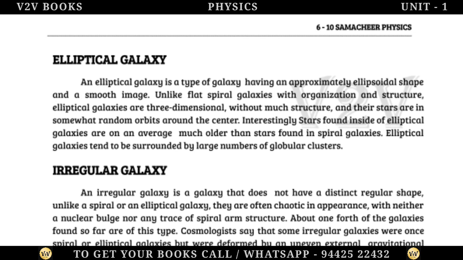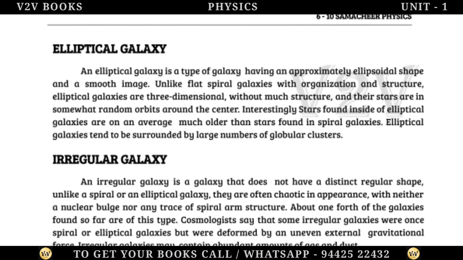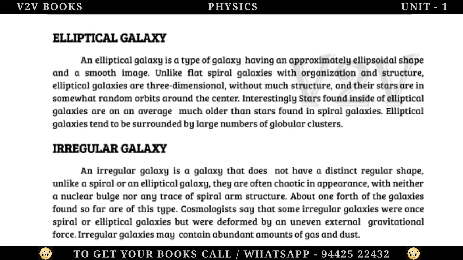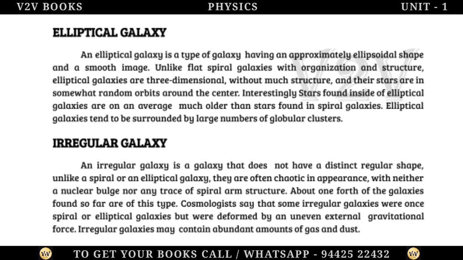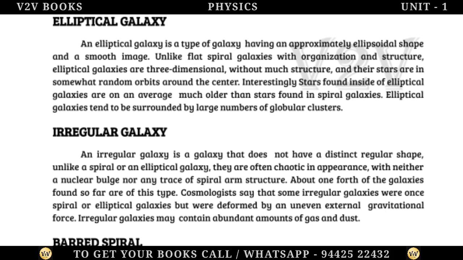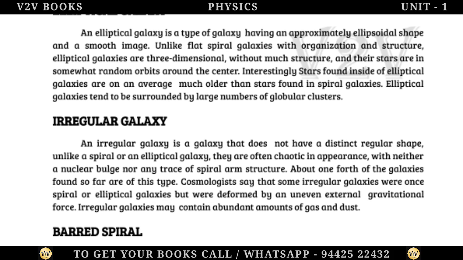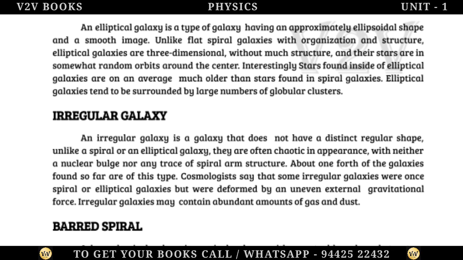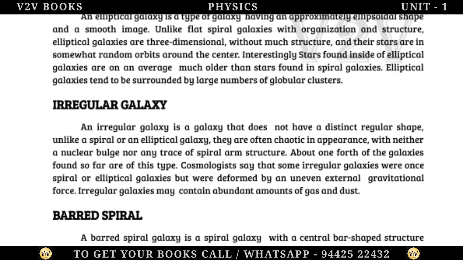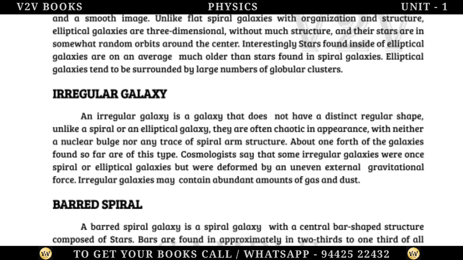Elliptical galaxy. An elliptical galaxy is a type of galaxy having an approximately ellipsoidal shape and a smooth image. Unlike flat spiral galaxies with organization and structure, elliptical galaxies are three-dimensional, without much structure, and their stars are in somewhat random orbits around the center. Interestingly, stars found inside of elliptical galaxies are on average much older than stars found in spiral galaxies. Elliptical galaxies tend to be surrounded by large numbers of globular clusters.